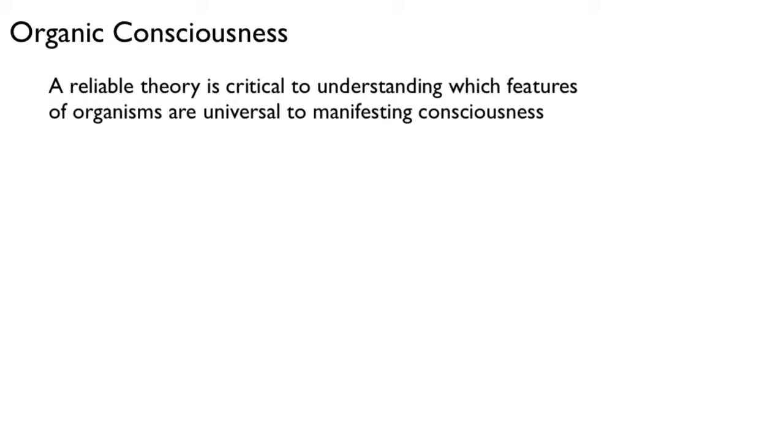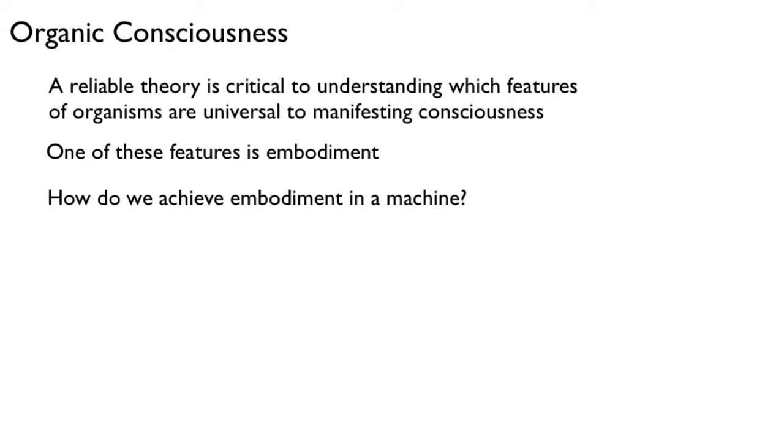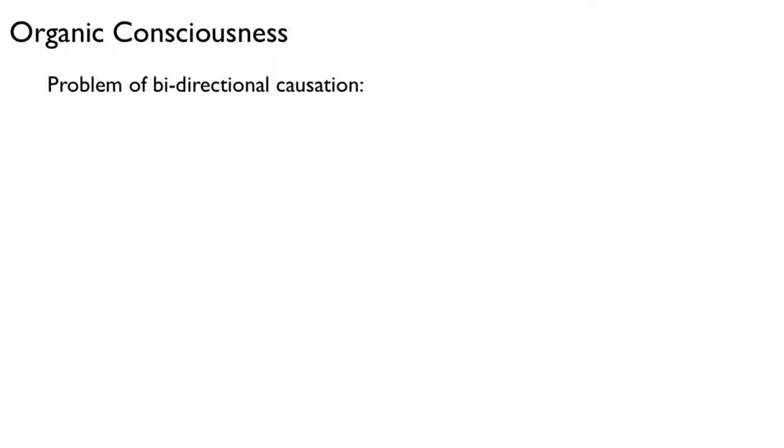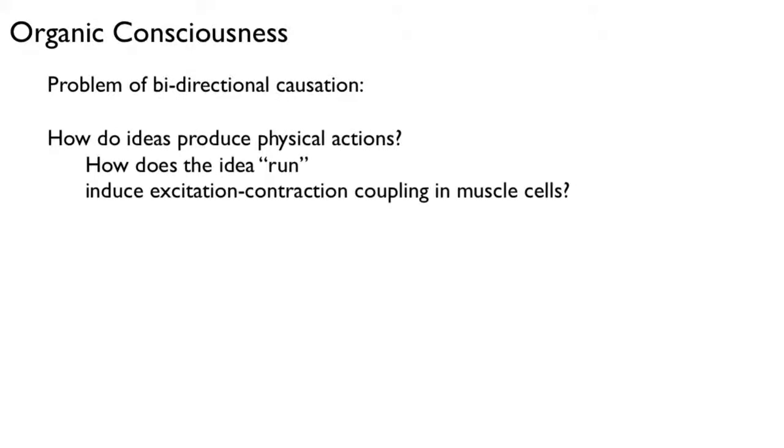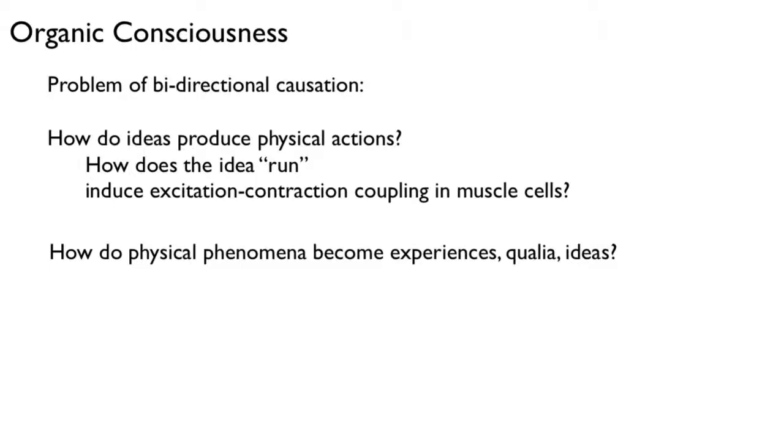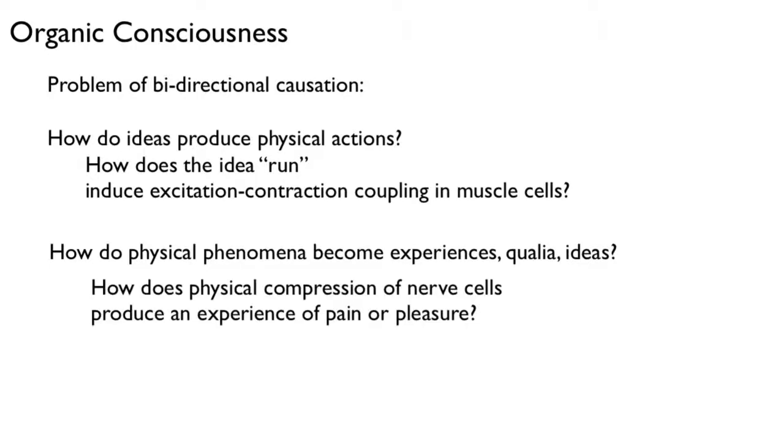Because consciousness occurs in organisms, some characteristics of organisms are critical to manifesting it. One of these characteristics is embodiment. What is embodied and how embodiment is produced are important issues that must be addressed correctly to create machine consciousness. An outstanding problem in consciousness studies is the problem of bidirectional causation. That is, how do we have ideas which are non-physical that produce physical action, and how is it that physical phenomena become qualia and ideas? Organisms resolve this conundrum. We will exploit that organic model in our software development.